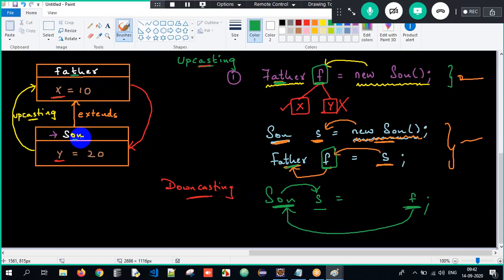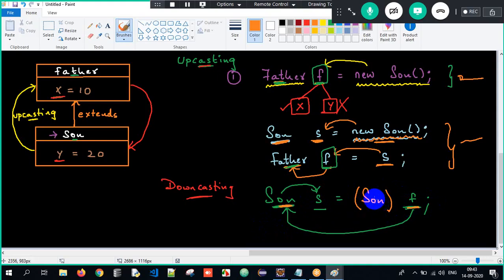So downcasting can be done explicitly, and that too only after upcasting. How will I do it explicitly over here? This f, I am trying to convert it to Son. The type Father, I am trying to convert it into Son. So I have to do it explicitly. To which type am I trying to convert? Son. I have to write Son over here. But Son f would become like a declaration, so I have to add it within parentheses.